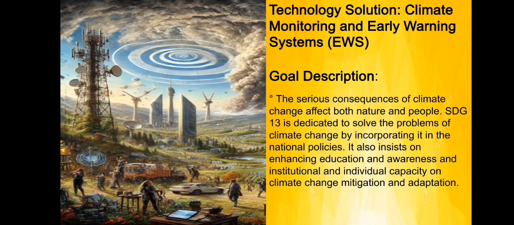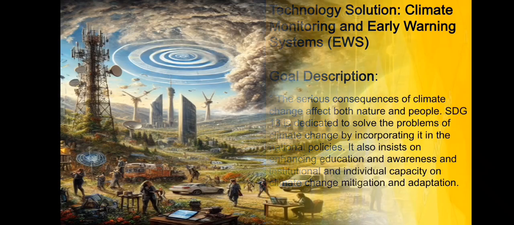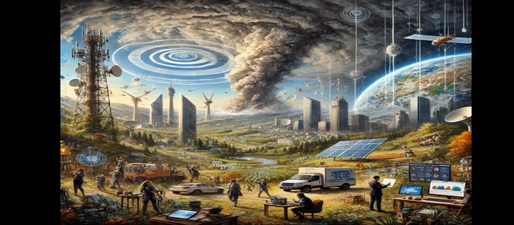Goal description: the serious consequences of climate change affect both nature and people. SDG 13 is dedicated to solving the problems of climate change by incorporating it in national policies. It also insists on enhancing education and awareness and institutional and individual capacity on climate change mitigation and adaptation. Climate change is when weather and temperatures change over a long time, and it's mostly caused by human activities. It can lead to problems like melting ice, rising sea levels, and severe weather.